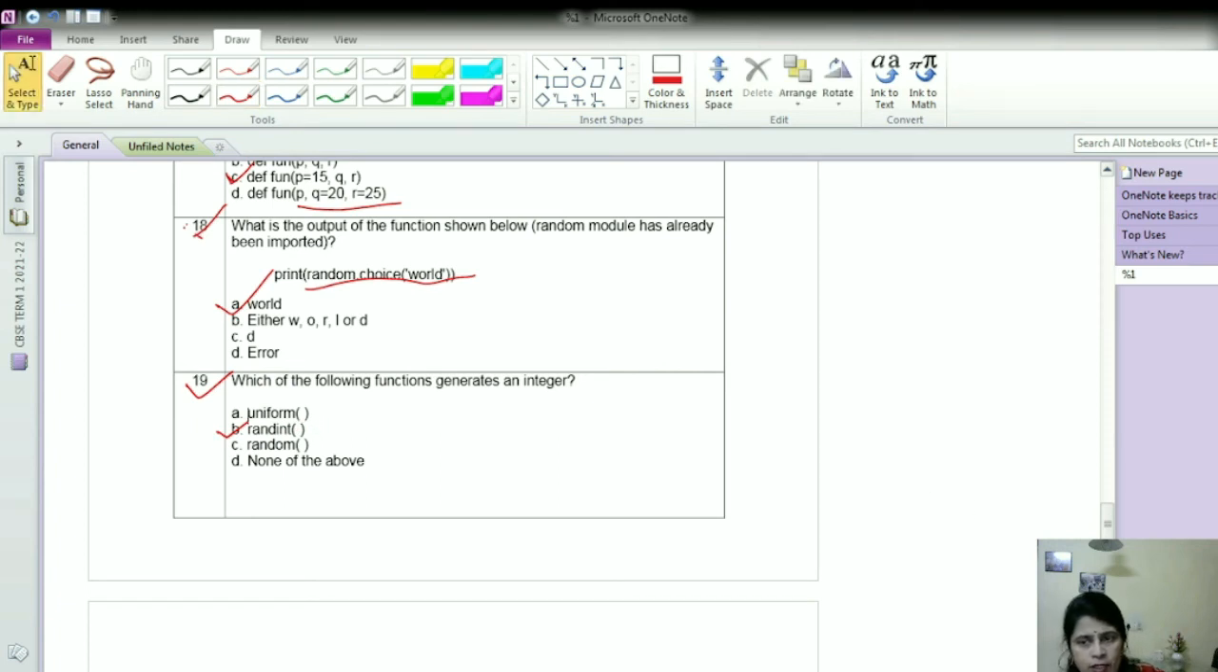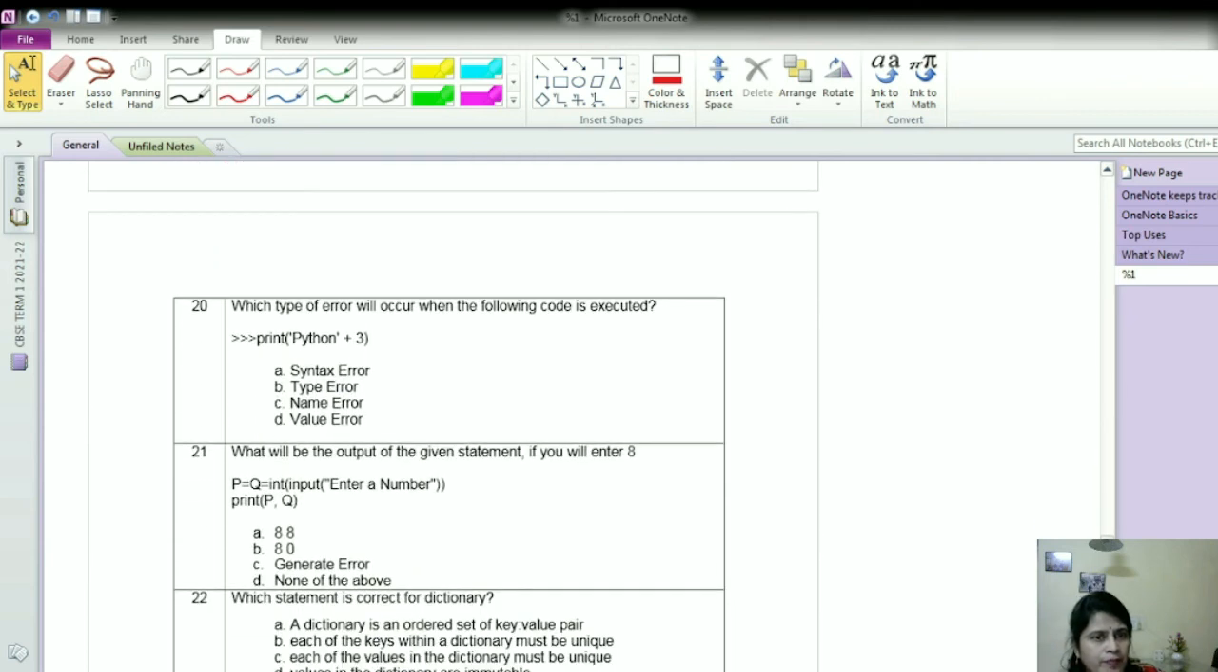Okay, now next question is question number 20. Which type of error will occur when the following code is executed? So it's given print Python. Python is a string because it is enclosed in quotes plus 3. 3 is integer. We know that we cannot add integer with string. So here Python is string and 3 is integer. So we cannot do concatenation operation with the help of the plus operator here. So it will produce a type error because string and integer cannot be added together.